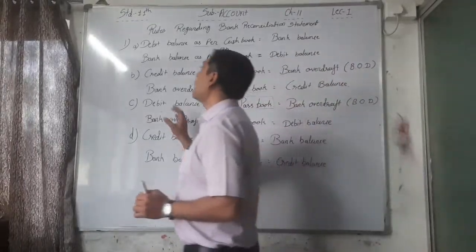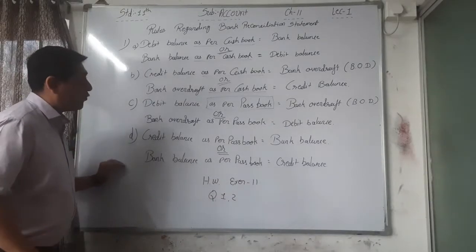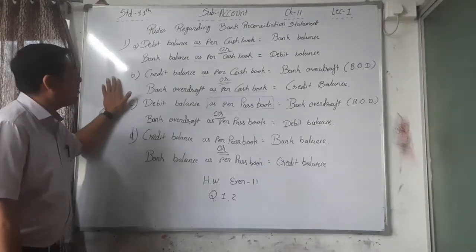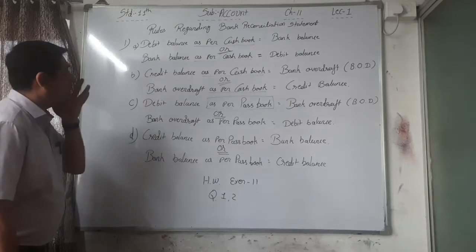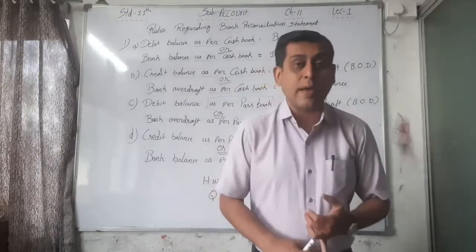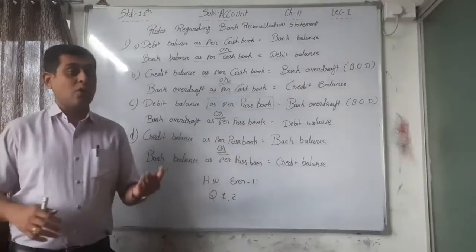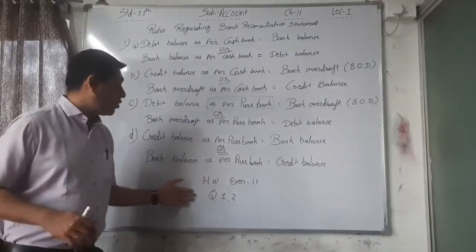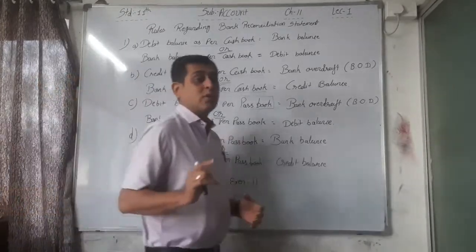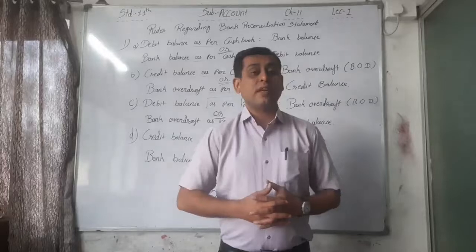Means, in the example book you have to write down the first rule and the fourth part of the first rule. Remember these. Write these down also in your rough book because you have to remember these 2 to 3 times. And in the exercise book, you have to write down the importance or usefulness of bank reconciliation statement, all 8 points, as well as question number 1, that is all the MCQs, and question number 2, that is all the SQs. One mark, one-liner question answers you have to write down in your exercise book.